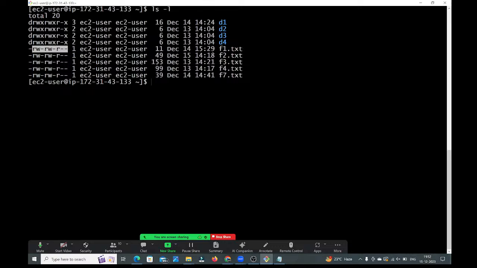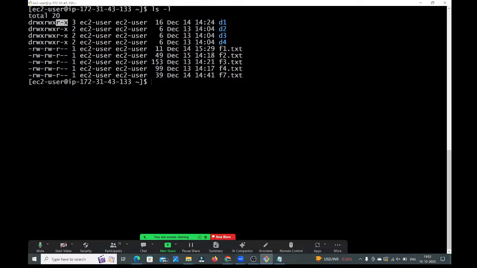Here we have 3 types of people: one is the owner, second is the group, third is the others, guys. From the second character onwards, the first 3 characters will talk about the owner permissions. The next 3 talk about the group permissions. The last 3 talk about the others permissions, guys.